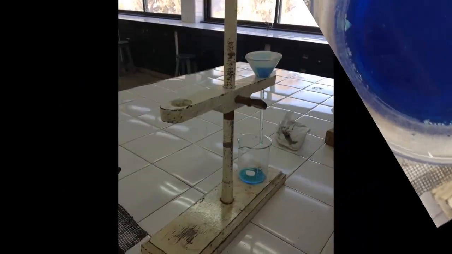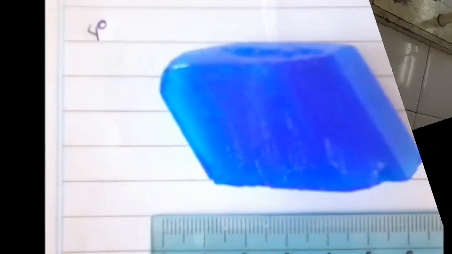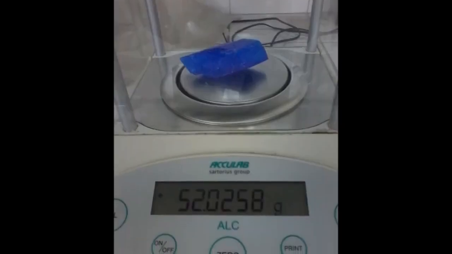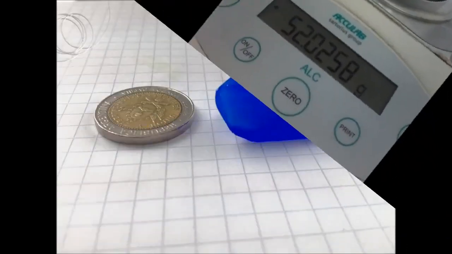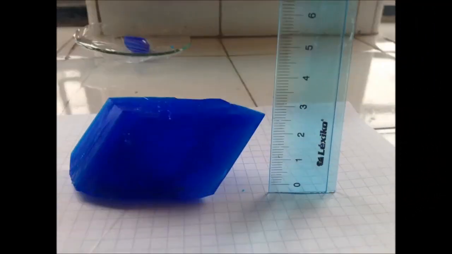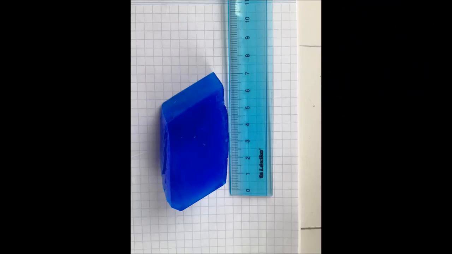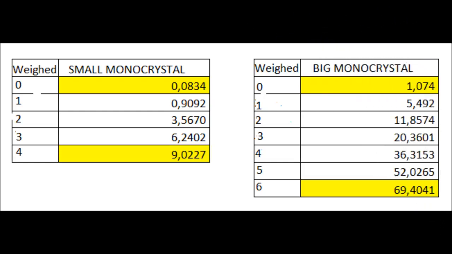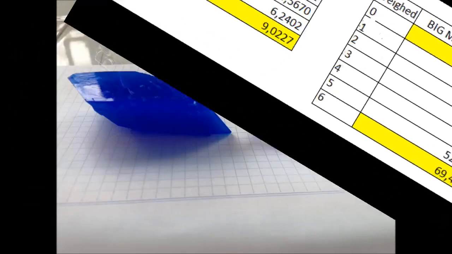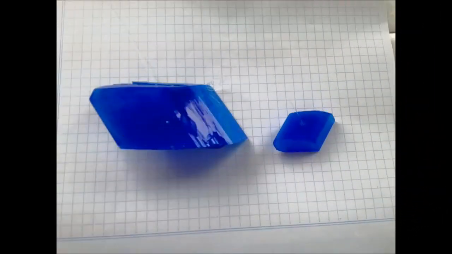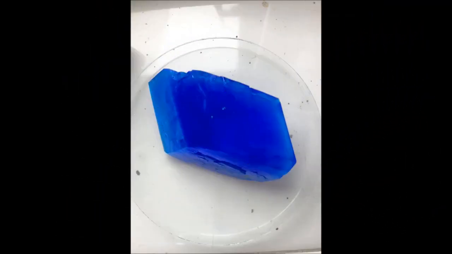with a fishing line. 2 solutions of 50% supersaturation were prepared, heated until the complete dissolution of the salt, and once they were at room temperature, both selected seeds were submerged in the solution and were maintained suspended within the solution. After 7 days, the growth of both seeds was noted. They were extracted from the corresponding solutions, washed with distilled water, dried, and the mass and dimensions were registered.